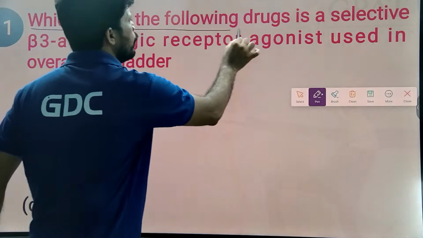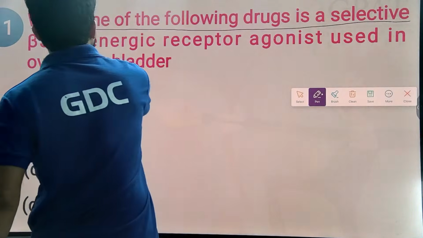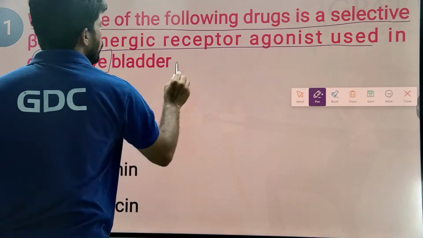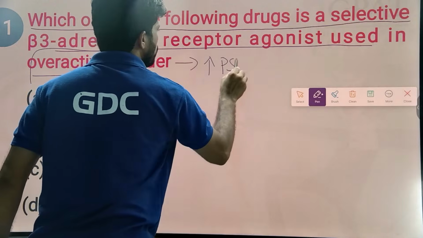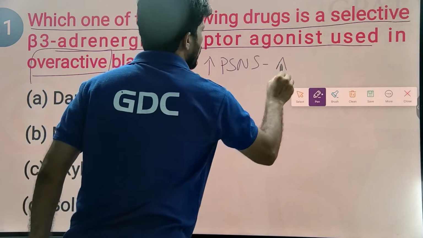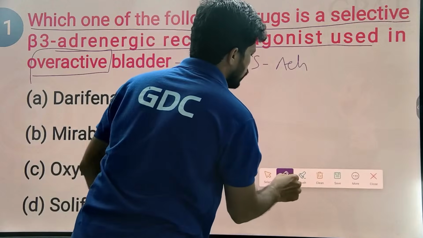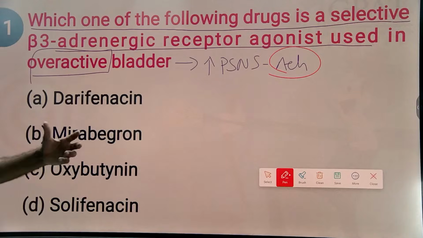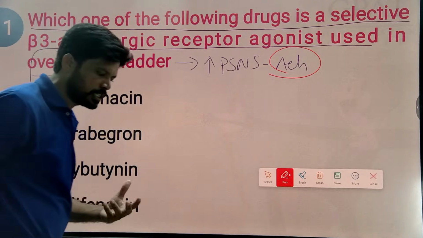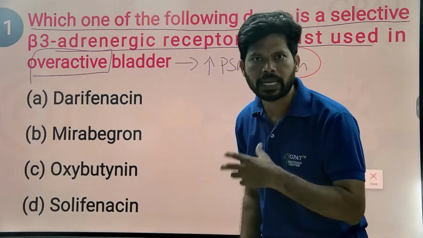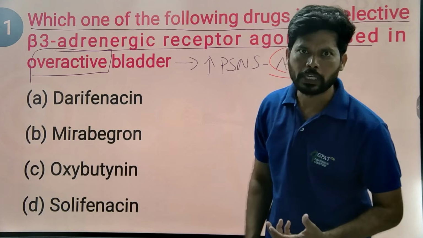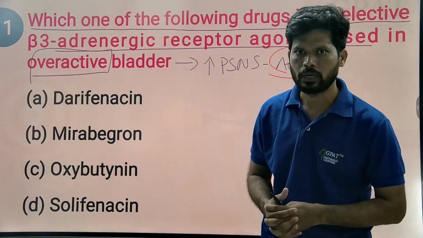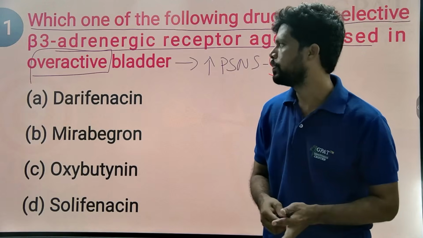Which one of the following drugs is a selective beta 3 adrenergic receptor agonist used in overactive bladder? Overactive bladder is because of excess parasympathetic nervous system function. The parasympathetic nervous system releases acetylcholine, which generally causes contraction of urinary bladder smooth muscle. But excess release of acetylcholine may cause excess contraction of the urinary bladder, leading to over-functioning of the bladder and increased frequency of urination more than usual.